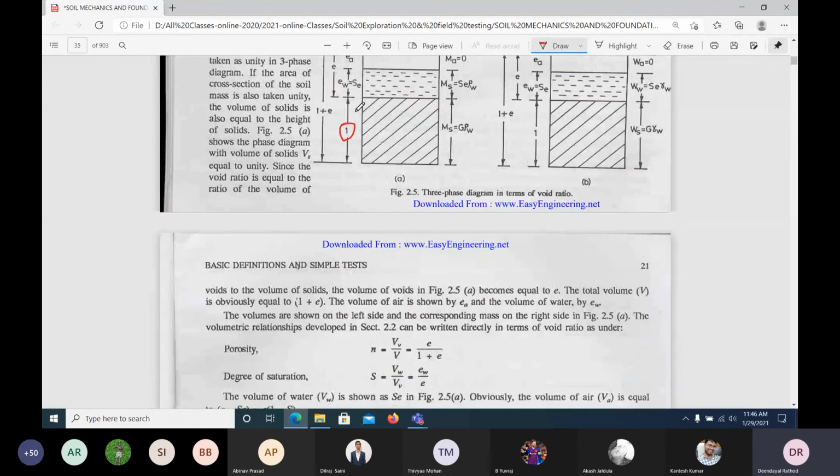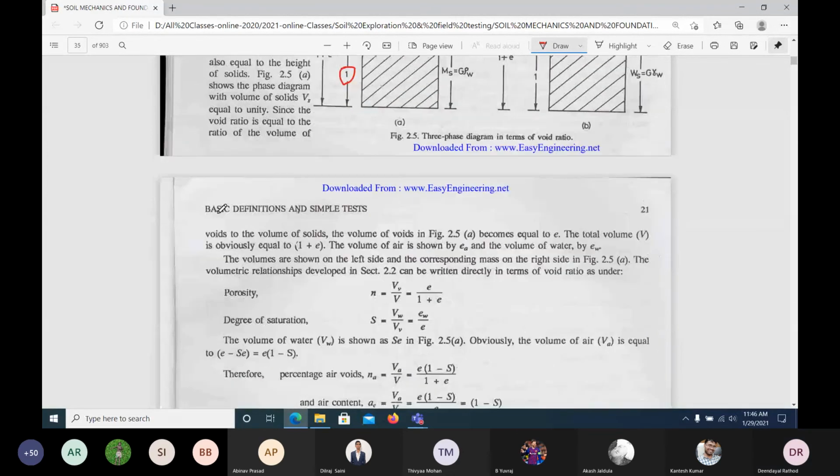Since the void ratio is equal to the volume of voids to the volume of solids, the volume of voids in the figure, this one, becomes equal to e.